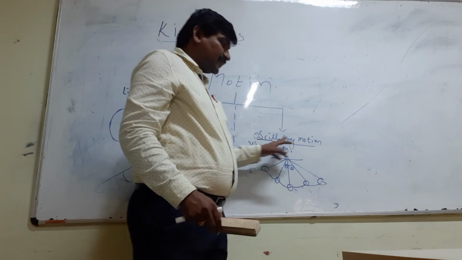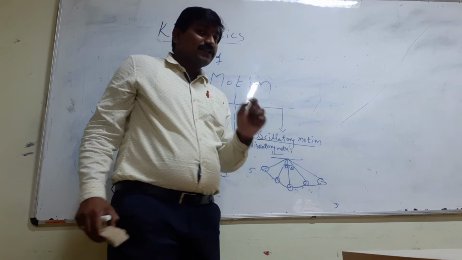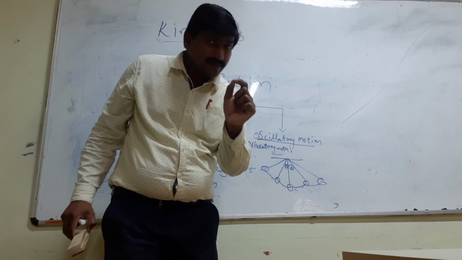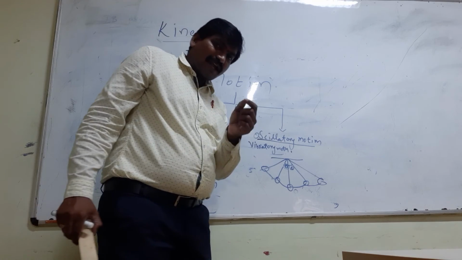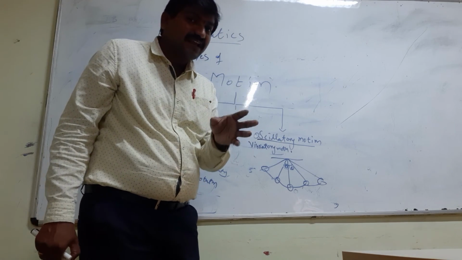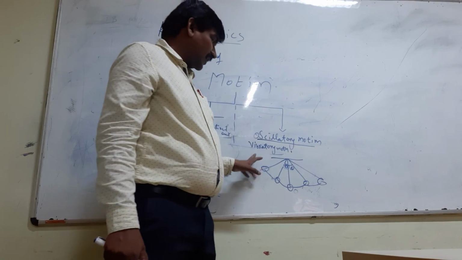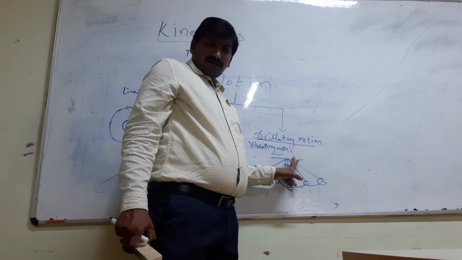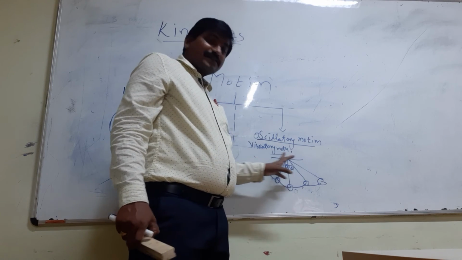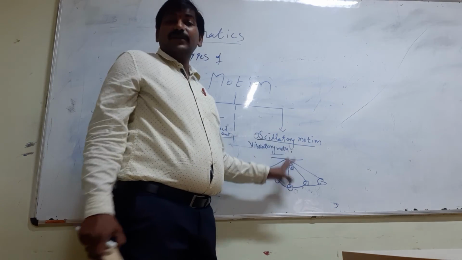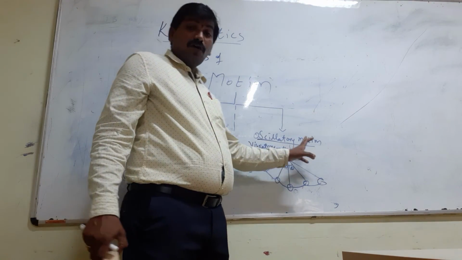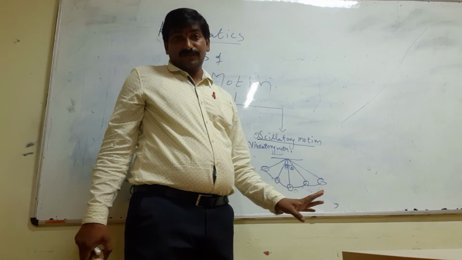The difference between vibration and oscillation is that oscillation takes place with a very small angle displacement, we can say less than 10 degrees. All oscillatory motion can be considered vibratory motion, but not all vibratory motion can be considered oscillatory motion.